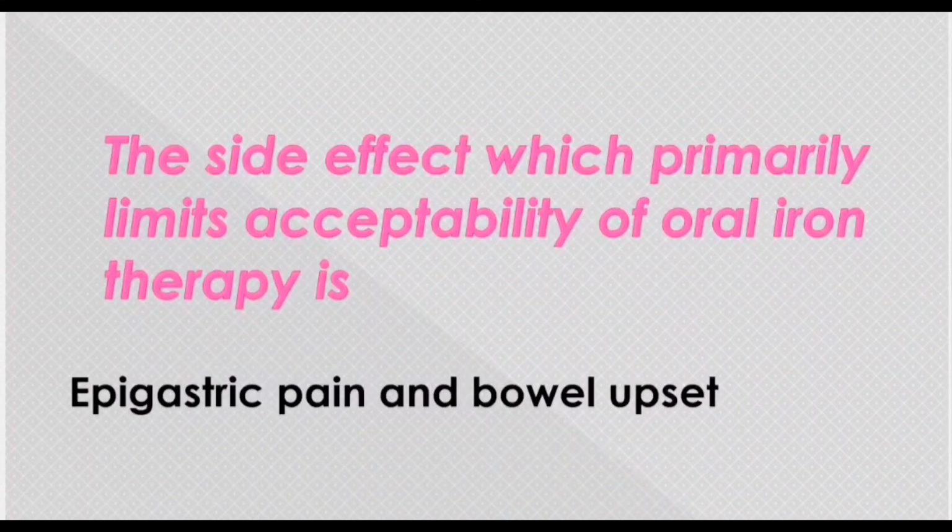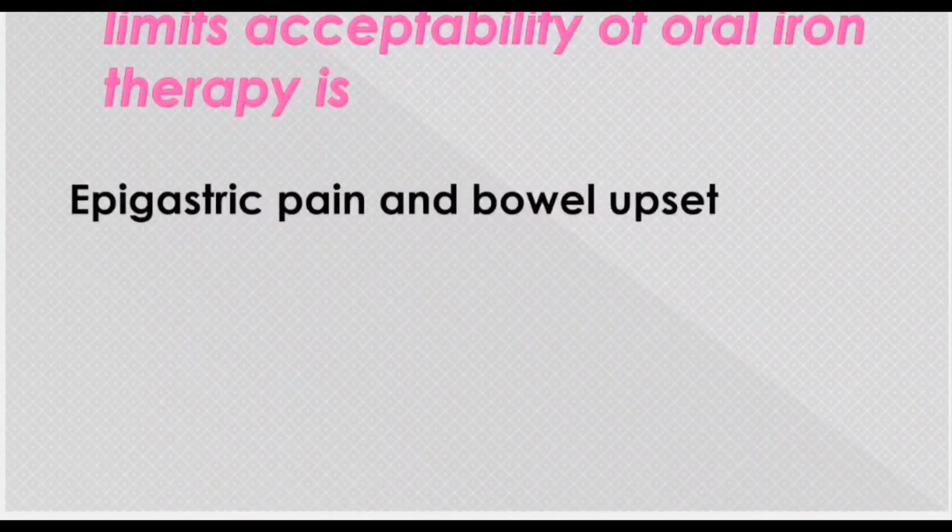Oral iron therapy, when it is given to a patient, usually causes epigastric pain and bowel upset in the patients. The most common side effect of oral iron is gastrointestinal disturbance, because of which it does not get easy acceptance by the patient, and so the patient remains anemic, and then they have to be given iron by intramuscular route.